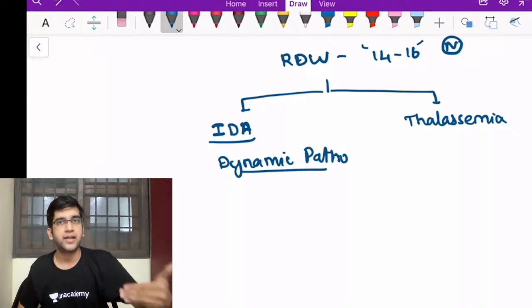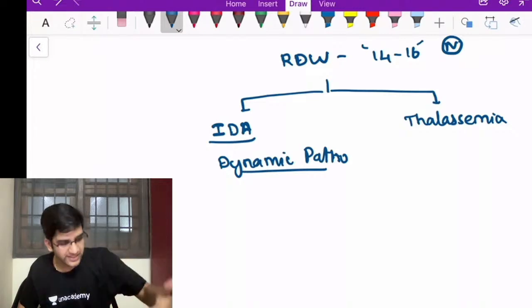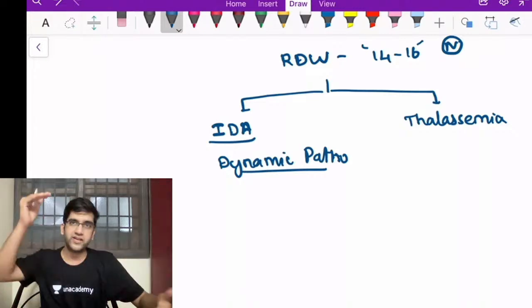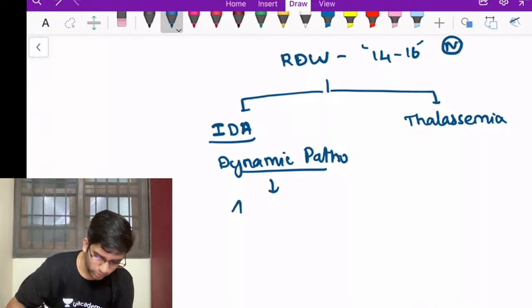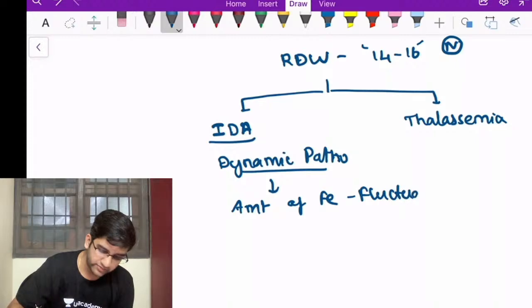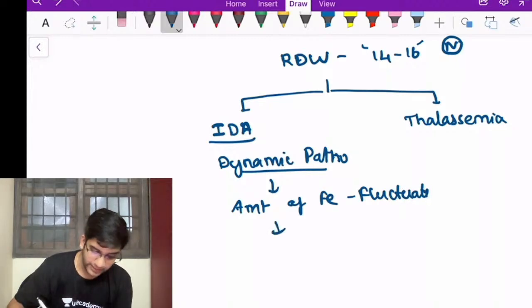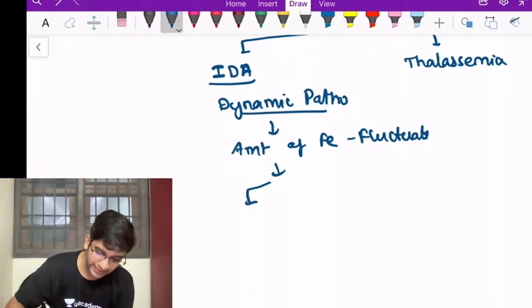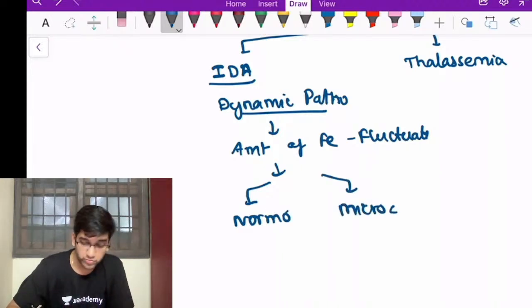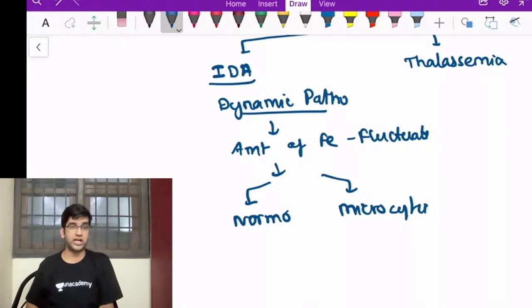That's what dynamic means. It's not always less, it's not always high, it will be fluctuating. With dynamic pathogenesis, the amount of iron will also fluctuate. When the amount of iron fluctuates based on the intake, the amount of RBCs produced can be normocytic as well as microcytic. Clear? It could be possible to have both normocytic and microcytic RBCs, right?